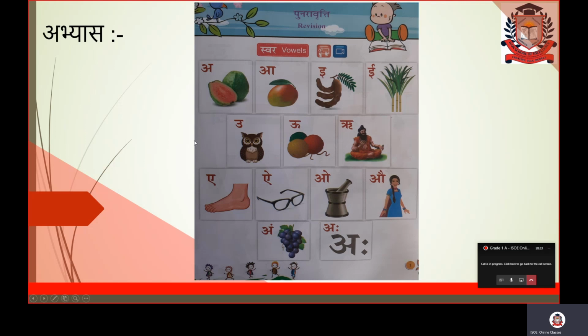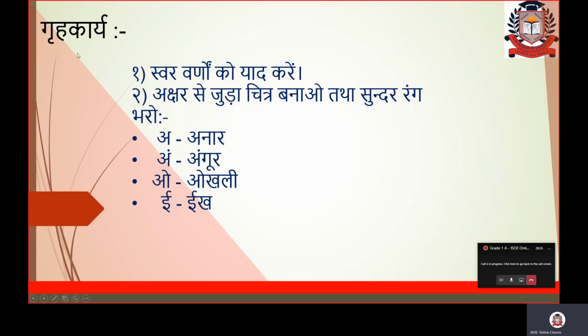Fine, children. And this will be your takeaway, your homework. First thing you have to do is स्वर वर्णों को याद करें. You have to remember all these swar letters, a to aha. And second is अक्षर से जुड़ा चित्र बनाओ तथा सुंदर रंग भरो. This time in your Hindi copy, you will draw the pictures of a varan, a se anar. So pomegranate picture, anar picture you will draw in your copy, color it nicely.